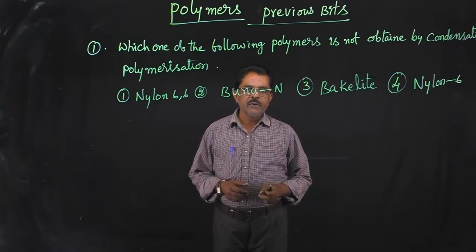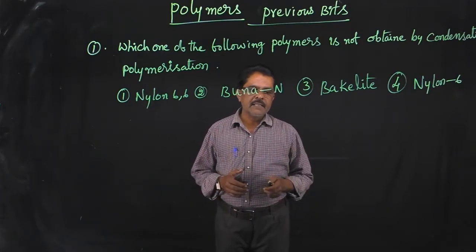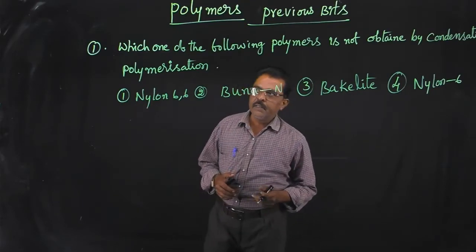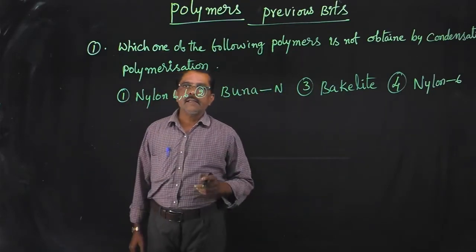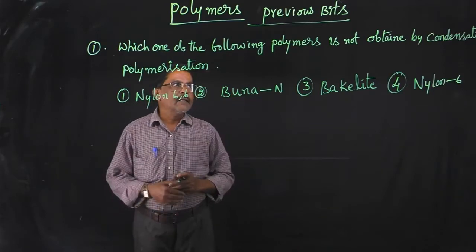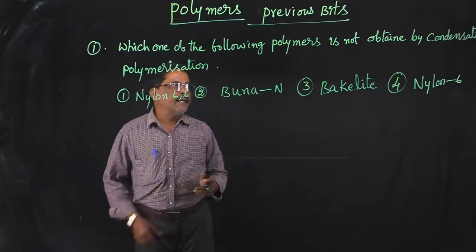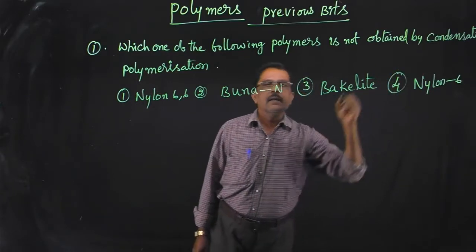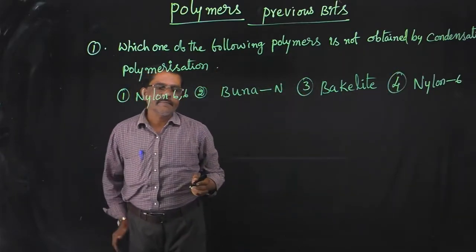Today we are going to discuss polymers, previous JEE Mains bits. The first one is: which one of the following polymers is not obtained by condensation polymerization?